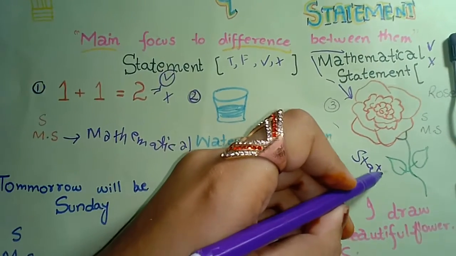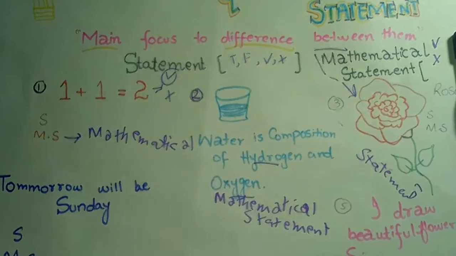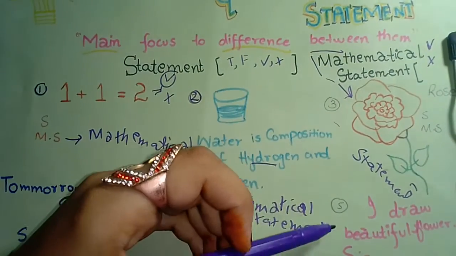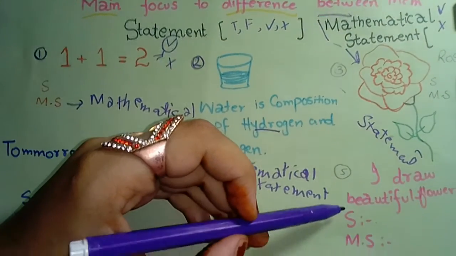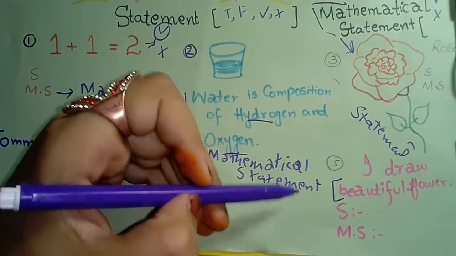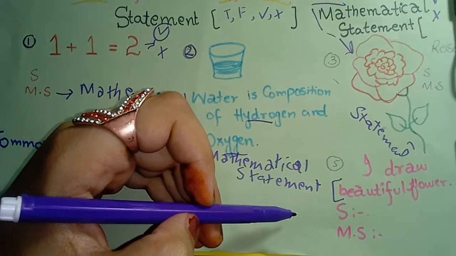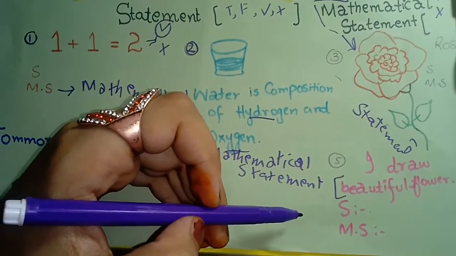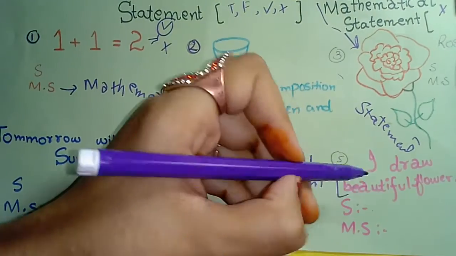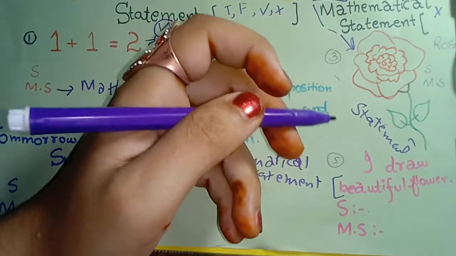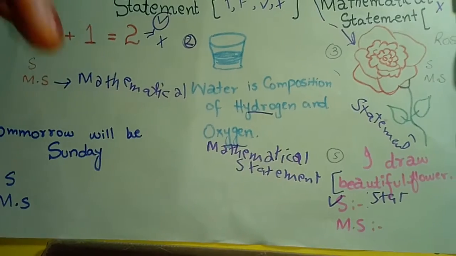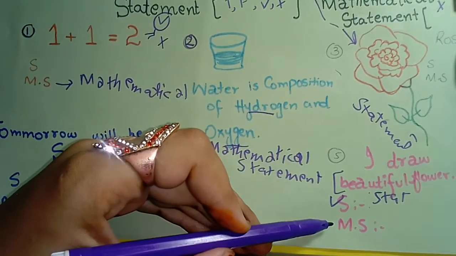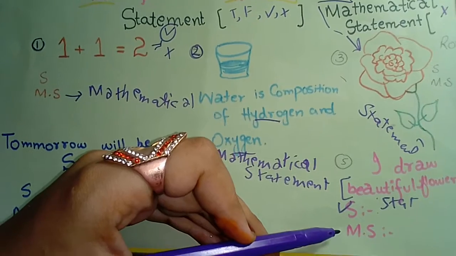Example number 5 gives me the information that I draw a beautiful flower. The beautiful flower is in my opinion, and you know that opinions are different for different minds. That's why it has both possibilities, right or wrong, yes or no. So I can say it is a statement. Tick the statement option. I denote statement by S and mathematical statement by MS or somewhere SM.